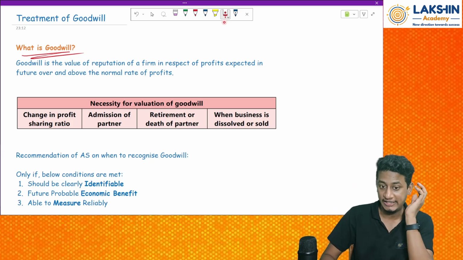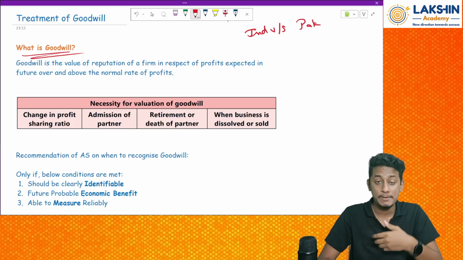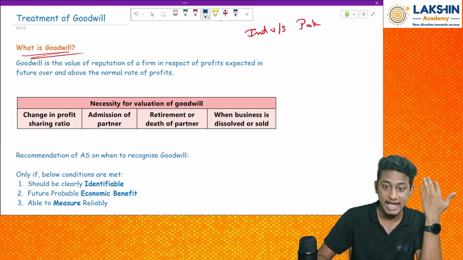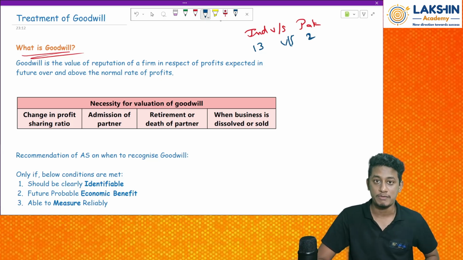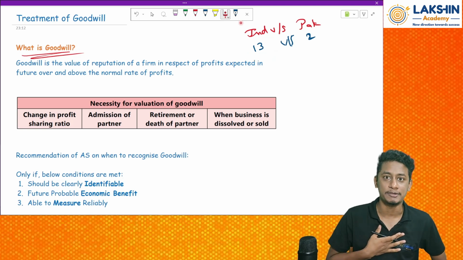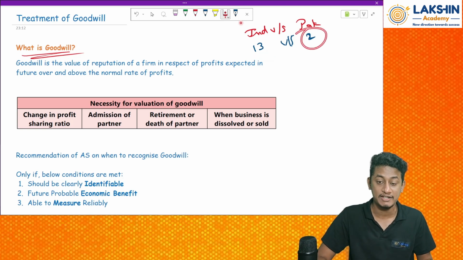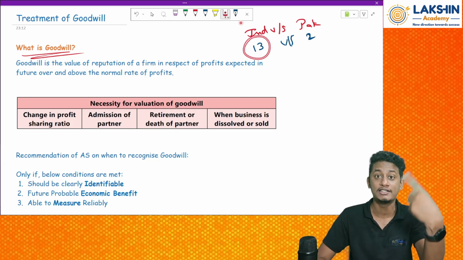Let's say there's a match between India and Pakistan. How can I say which team will win? How can I predict which team will win in the future? By looking at the previous data. Let's say India has won 13 matches, whereas Pakistan has won only 2 matches. Now tell me which team will win tomorrow's match. You might obviously say India. Why? Because we are supporting India, sir. No, because the data says that India has won the most matches when compared with Pakistan. Because of that, I can say that India can win the match tomorrow also.